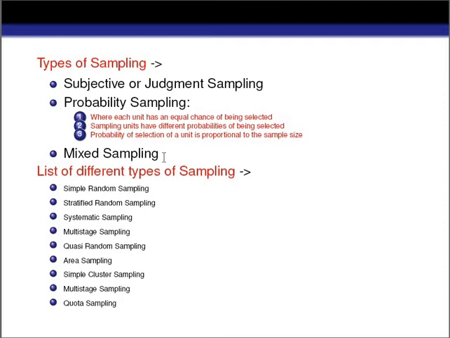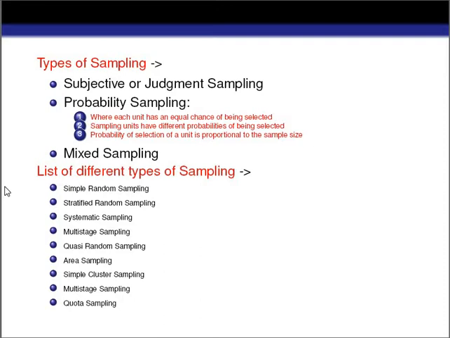And in case of probability sampling, each and every unit of the population has an equal probability of being selected in the sample, so that the sample represents the population in such a way that it will be a real picture of the population. And in case of mixed sampling, we use the method of both, that means judgment sampling as well as probability sampling.